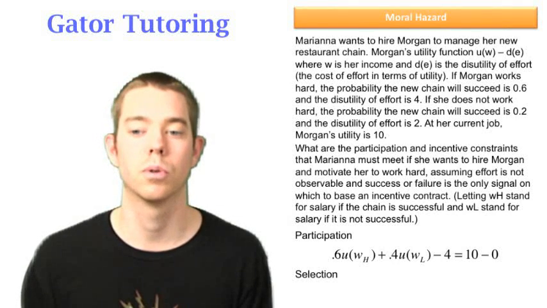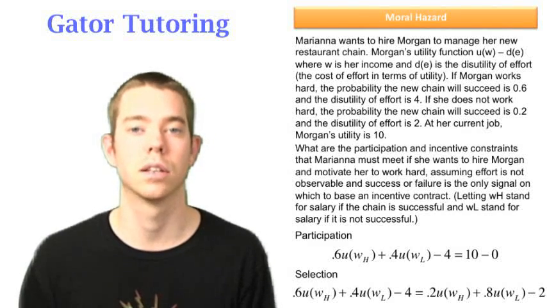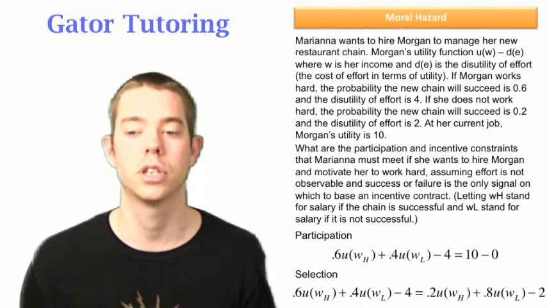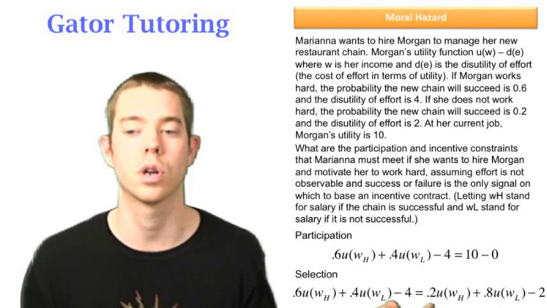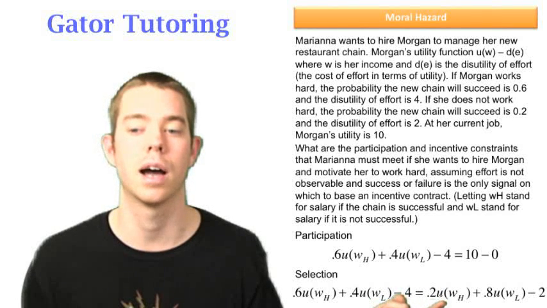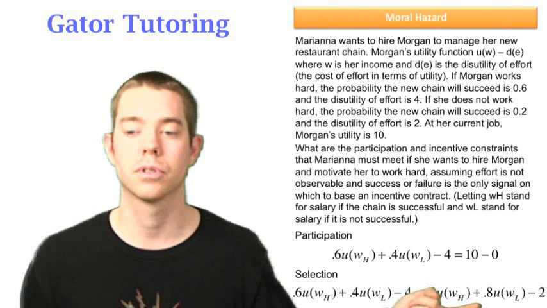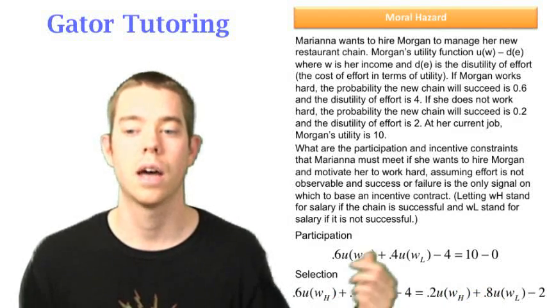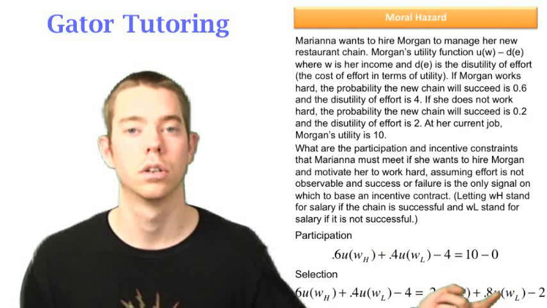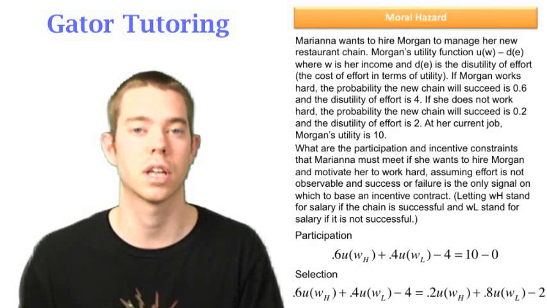The selection constraint, well, it's going to be identical on the left side, but now on the right side, this is where it gets a little different. Instead of just making the low wage for sure, there's some chance that we're going to make the high wage even though we shirked, even though we didn't work hard. There's a 20% chance we're still going to consume the high wage, so we're going to plug it into our utility function. There's an 80% chance that we're going to make the low wage, so we're going to have the utility of our low wage. And now the cost of effort when we don't work hard is 2. So this was different in a couple ways, but make sure you understand all those differences.